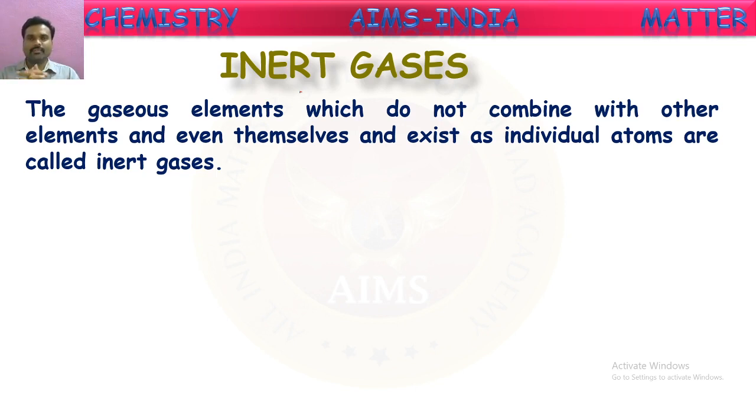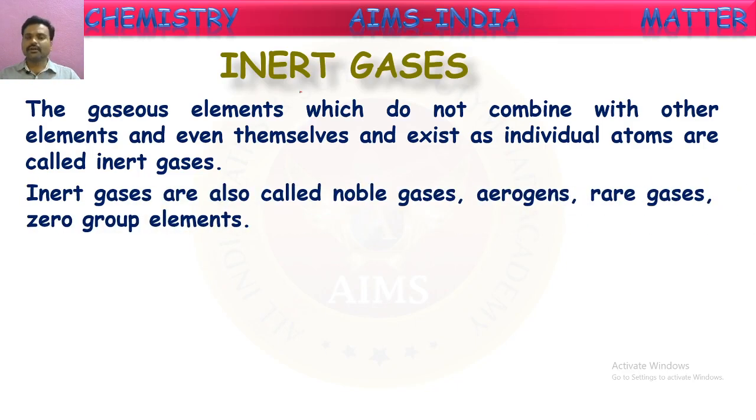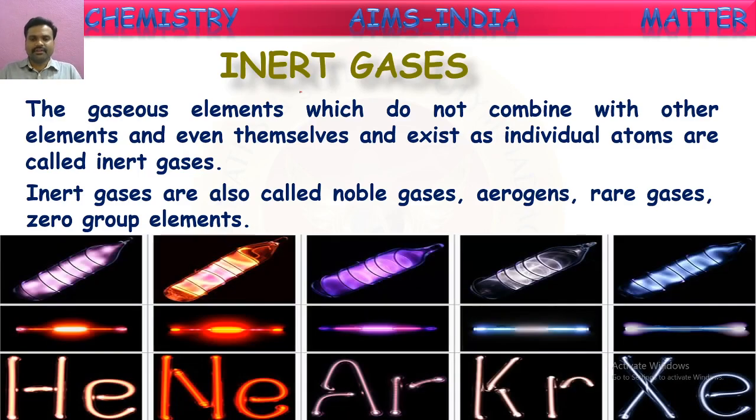In the atomic form they will be. Each and every atom will be individual. Such kind of elements are called inert gases or noble gases. These are also called aerogens, rare gases, zero group elements also. Okay, there are other names for these noble gases. Here are examples for the noble gases they have shown: helium, neon, argon, krypton, xenon.